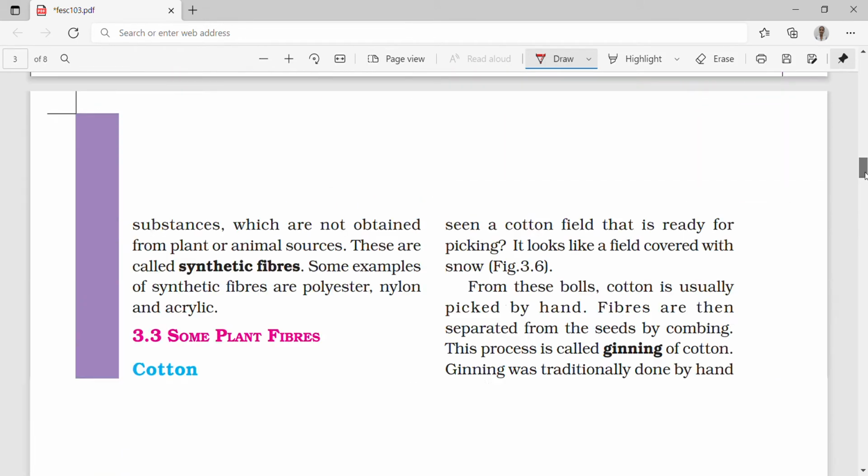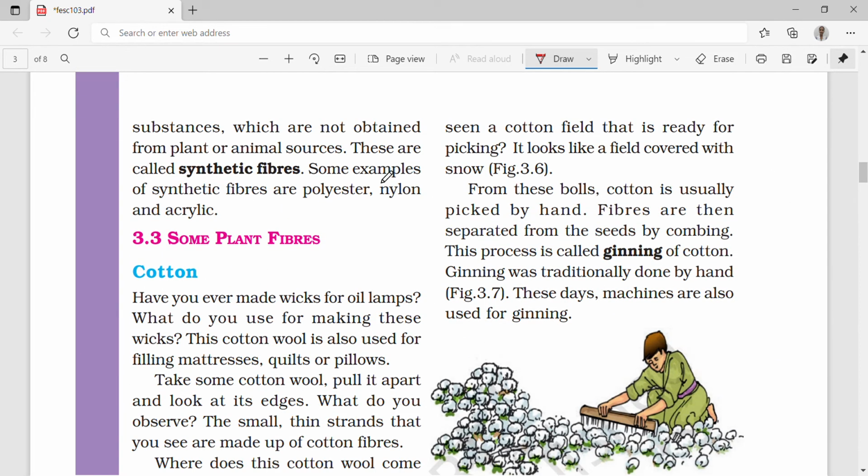Some examples of synthetic fibers are polyester, nylon and acrylic. You have to underline this one, polyester, nylon and acrylic, because these are the examples. And you can underline the definition of synthetic fiber also so that you can easily get it and learn it properly.